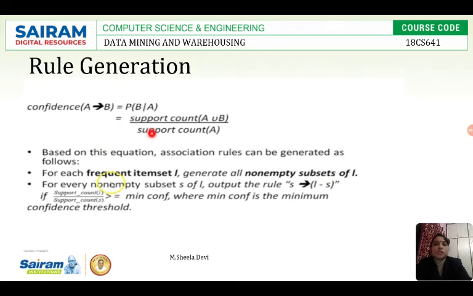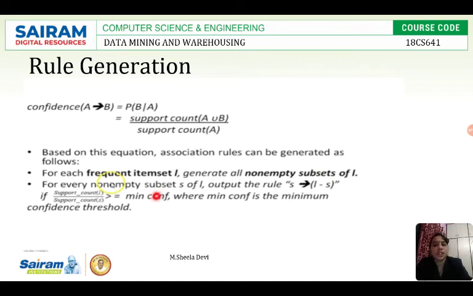If the confidence which we have calculated is greater than the minimum confidence threshold, which will be given, then it is accepted. If we take the minimum confidence threshold as 50% and the confidence we calculated is 40%, then our association rule is less than the minimum confidence threshold, so it will be rejected.